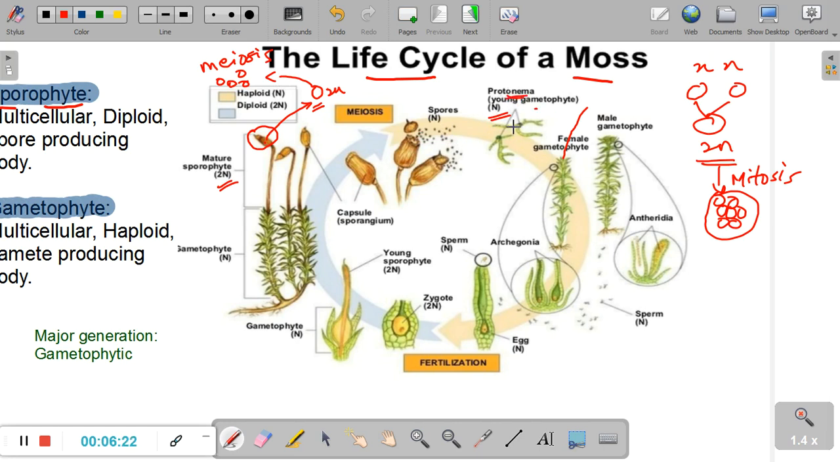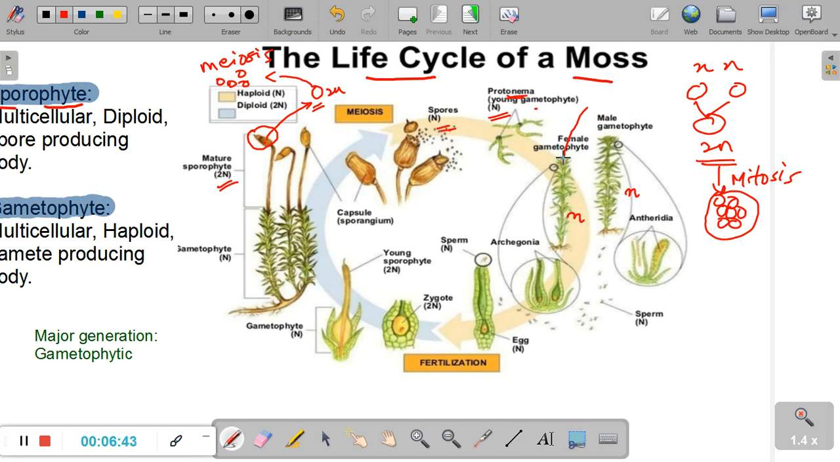You don't need to remember protonema. It appears like an alga, and slowly this filamentous structure, the protonema, eventually grows up into these 2 plant bodies. Now some of these protonemas will become female, some will become male, and these plant bodies are again haploid because they are formed by haploid spores.